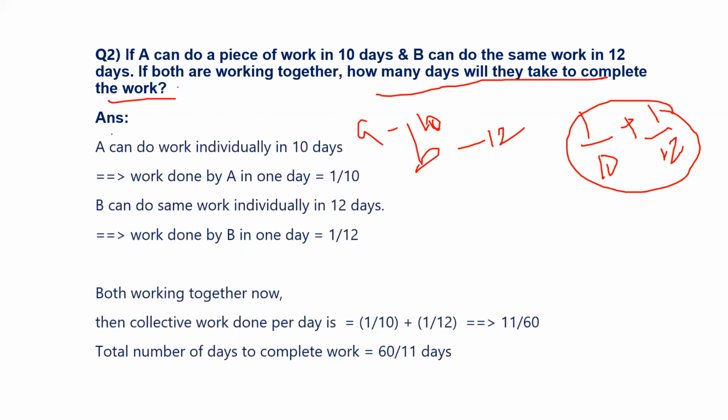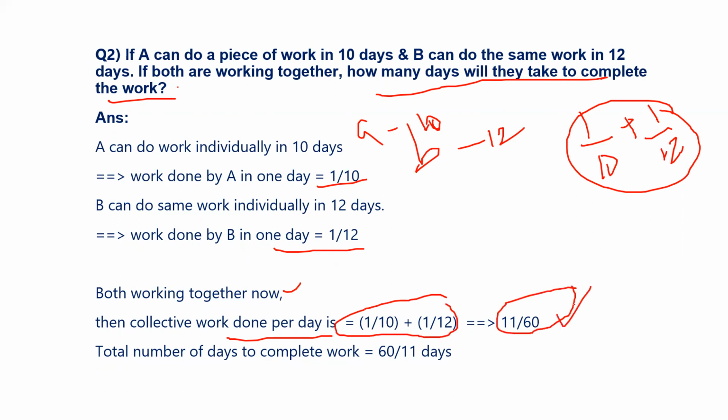They are working together, meaning A can do 1 by 10 of the work per day, B can do 1 by 12 per day. Working together per day, how much work will be done? 1 by 10 plus 1 by 12 means 11 by 60, right? You need to reverse the fraction to get the number of days. It's nothing but 60 by 11. So 60 by 11 days will be taken to complete the work if both A and B work together.